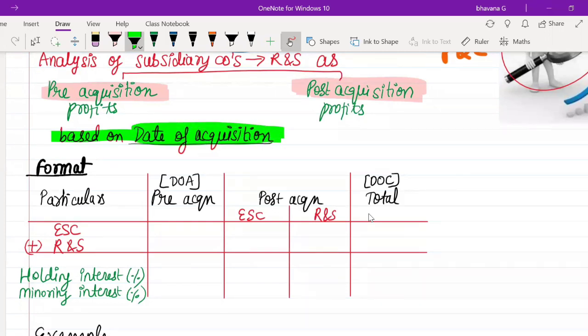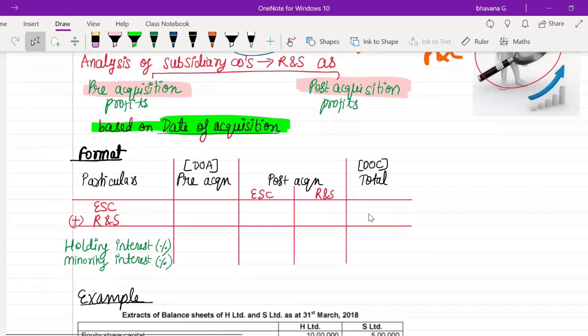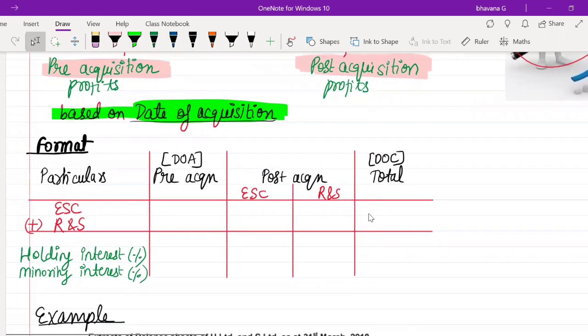So before the date of acquisition is pre-acquisition. After the date of acquisition is post-acquisition. Simple. Okay, so now they have given you a format, which makes things easier for you to solve in the exam. It is not important that you follow the set format, but it will be easier to have uniformity while you solve all the sums.